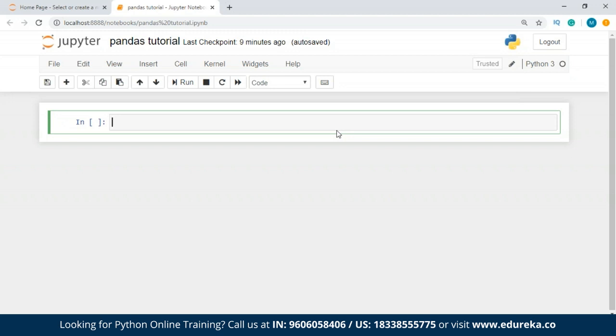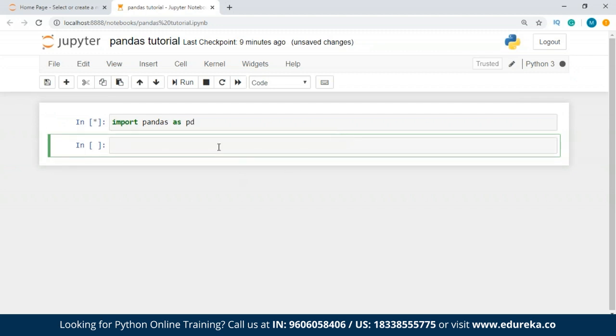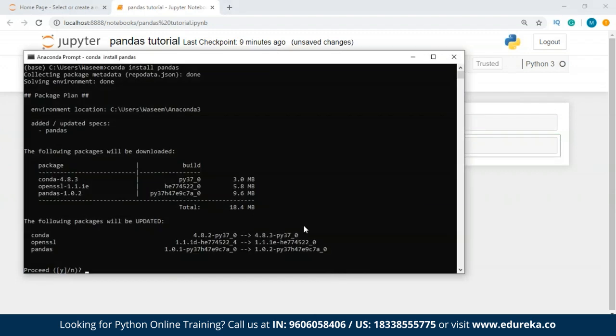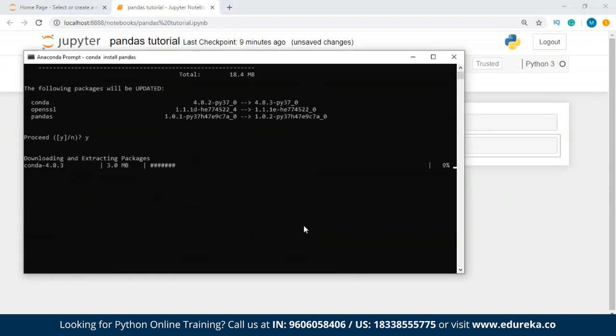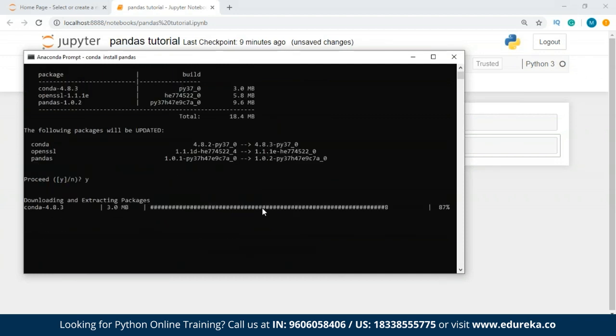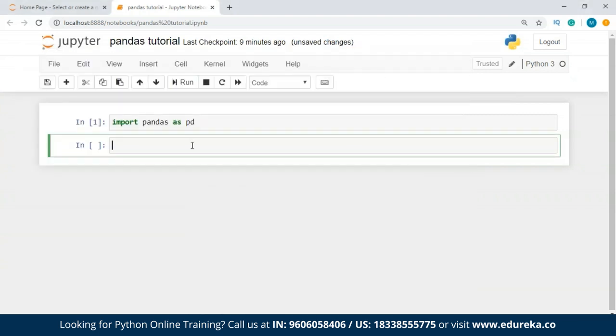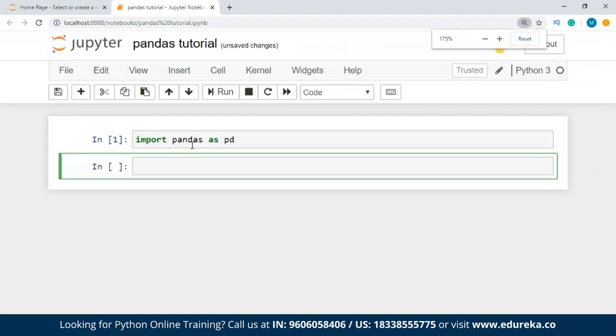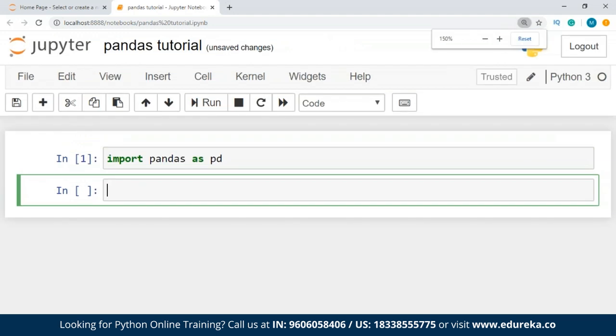So since I have already installed Python Pandas, I'm just going to import pandas as pd, and run this. I'm not going to face any problem running this command because I have already installed pandas. What this command would do is install the latest release of pandas for me. Okay, we have our first statement over here, and we have successfully imported pandas as pd. So I'm using the alias pd.